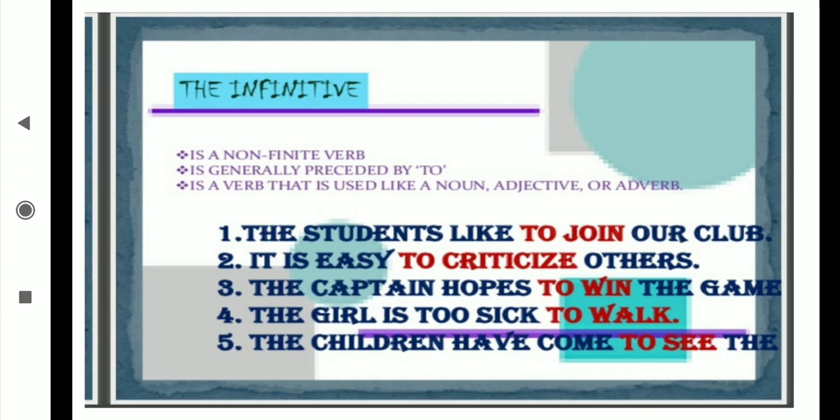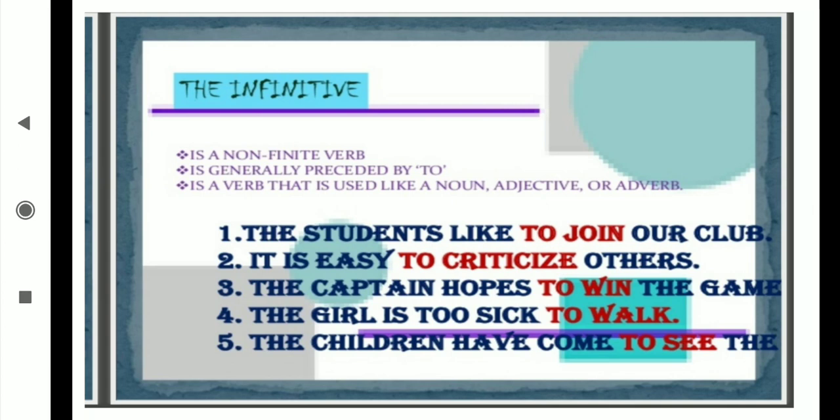Now see, the examples are there. By these examples you will easily understand. The students like to join our club. Infinitive: to join. It is easy to criticize others. To criticize. The captain hopes to win the game. To win. The girl is too sick to walk. To walk. The children have come to see the match. Then these, to join, to criticize, to win, to walk, to see, all come for the infinitive.